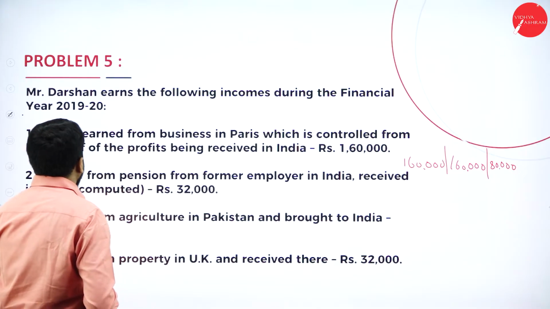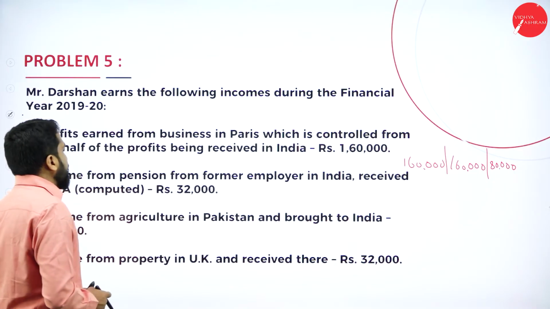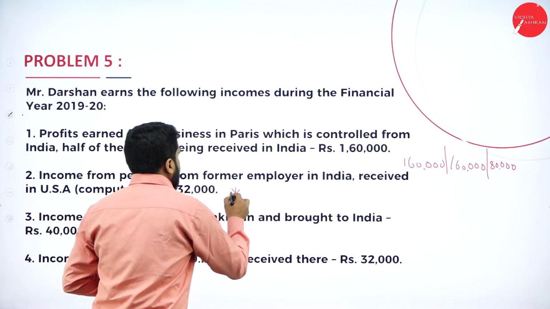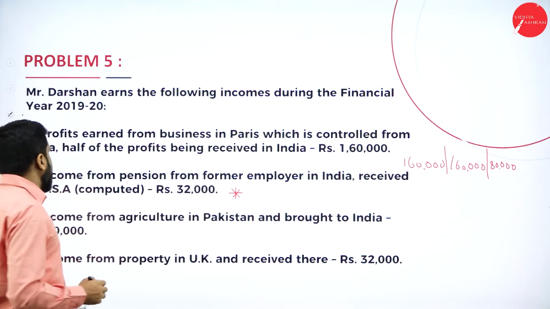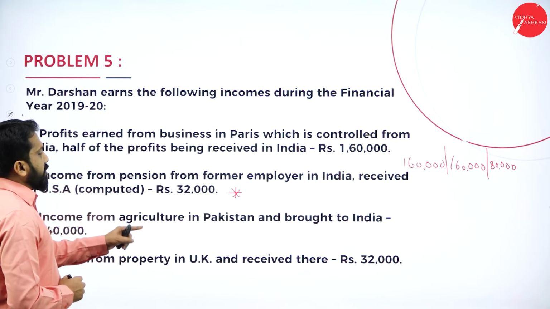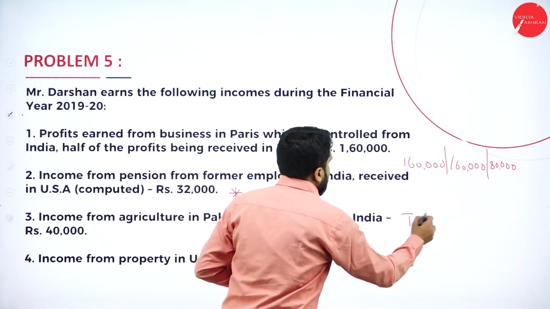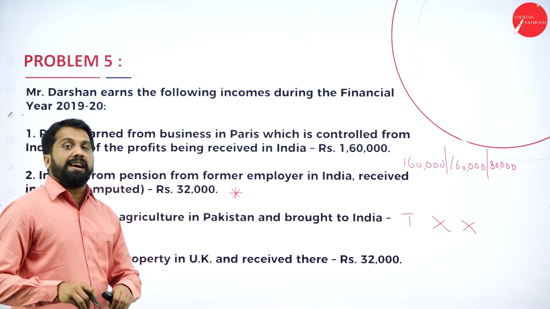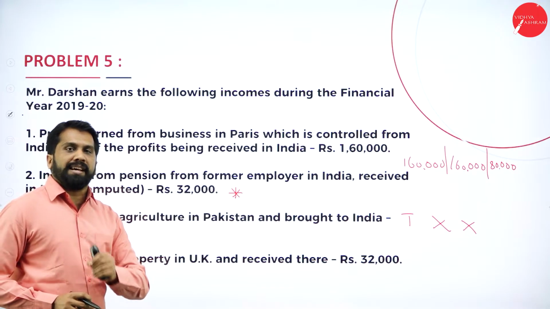Now, second one, income from pension from former employee in India received in USA will come later while doing the answer. Because it's a new concept, I'll explain it while doing the answer. Income from agricultural land in Pakistan brought to India: first person taxable, then next 2 persons not taxable. If it is in India, exempt. Why? Because agriculture income is always exempt.